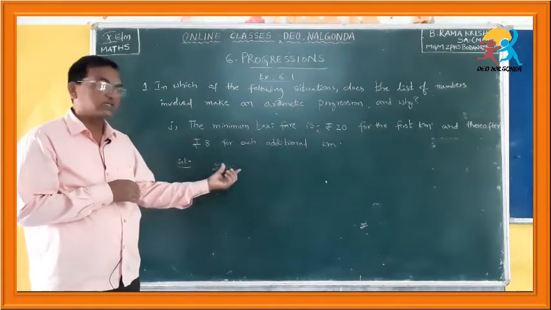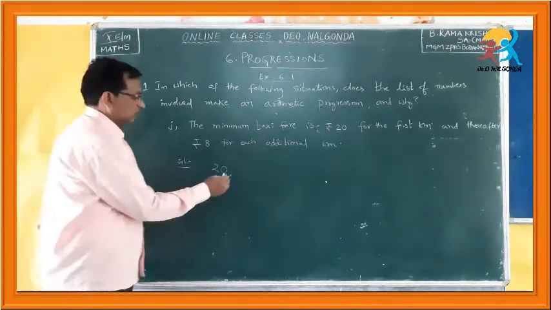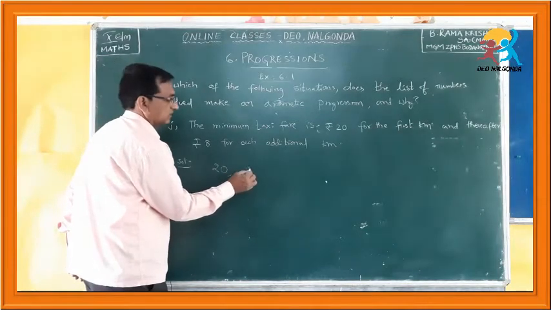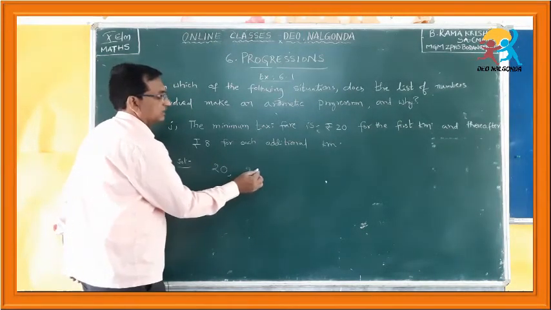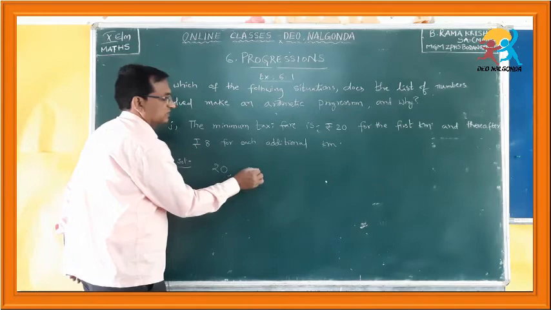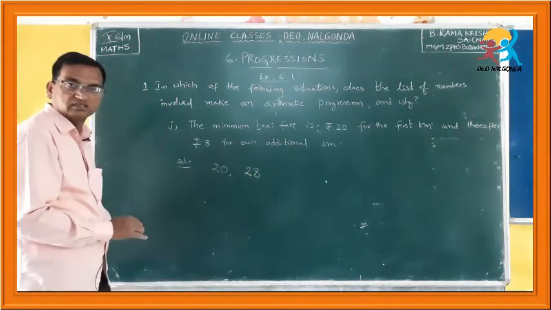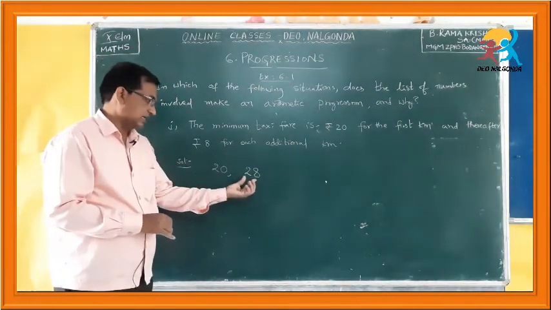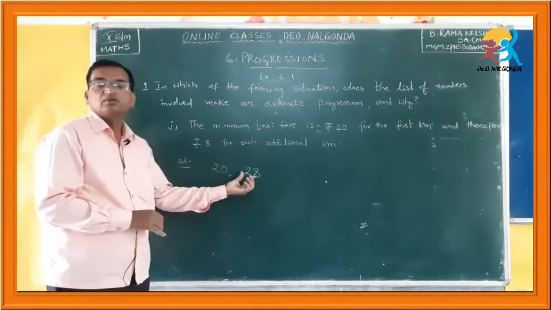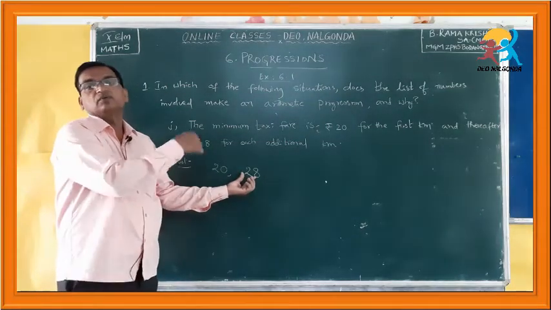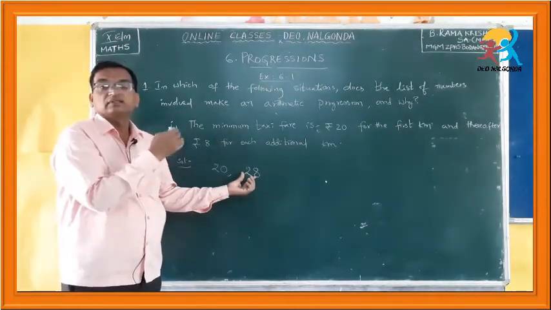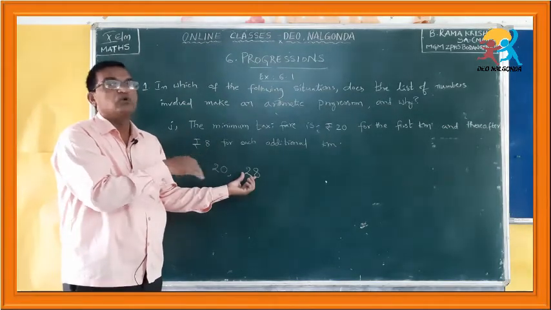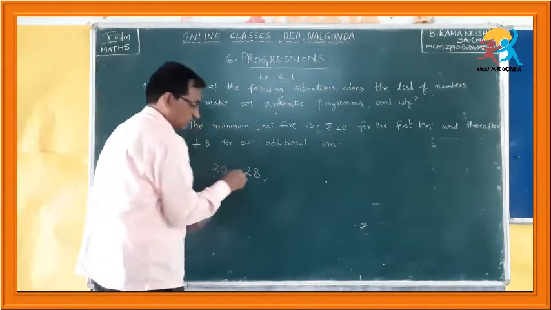Can you tell the second number? Yes, 20 is the first kilometer fare, and thereafterwards 8 rupees should be added. Means if you add 8 to this 20, you will get the next number. And if you travel for the third kilometer, or if you travel more than 2 kilometers, you have to pay how much?